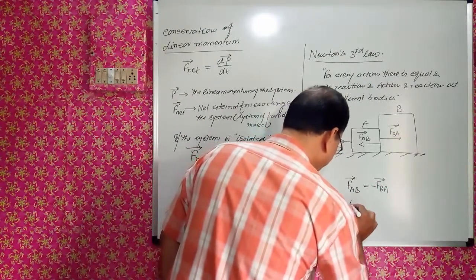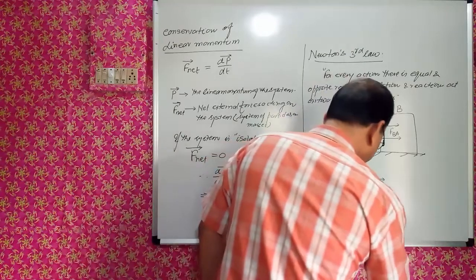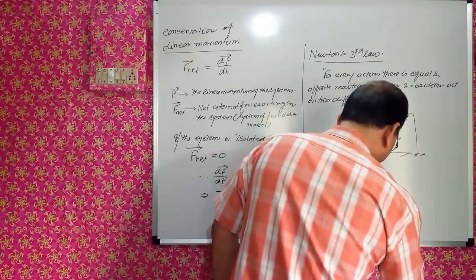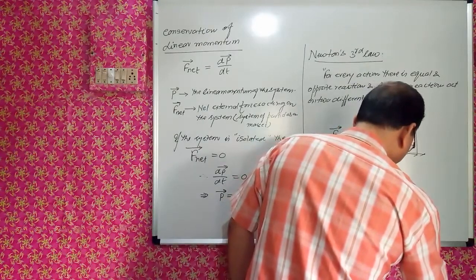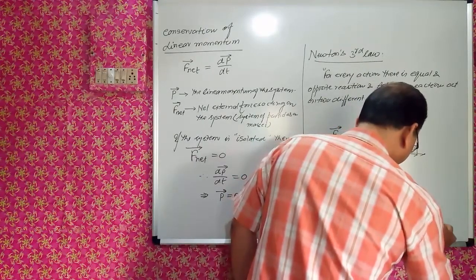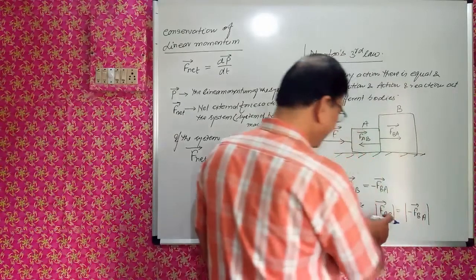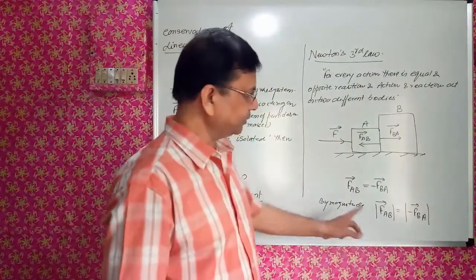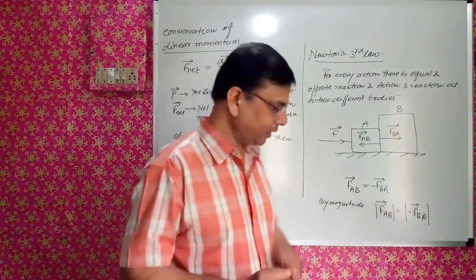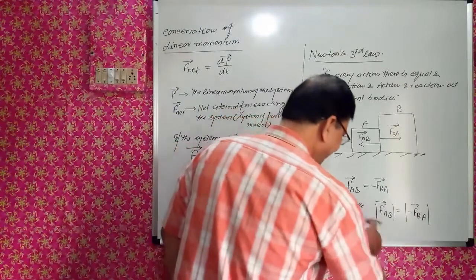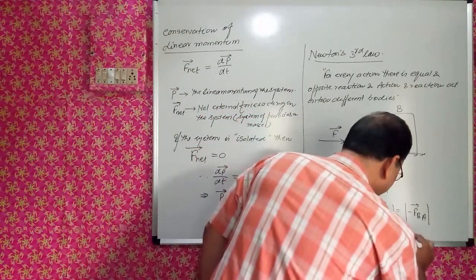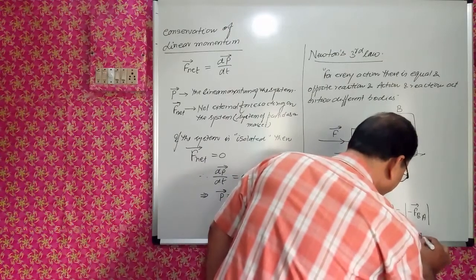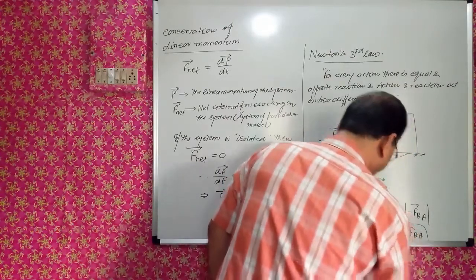That is, mod of FAB is equal to mod of minus FBA, and FAB is equal to FBA. By magnitude, I am not putting the arrow, right?